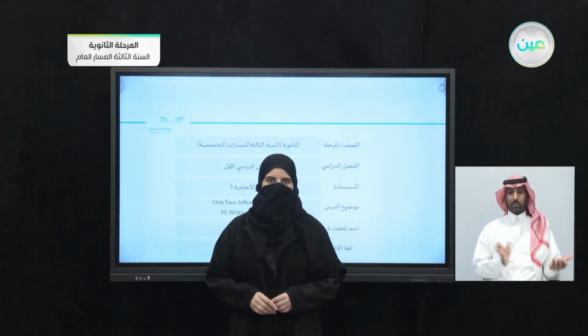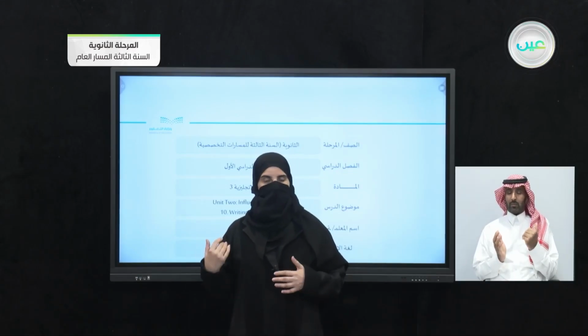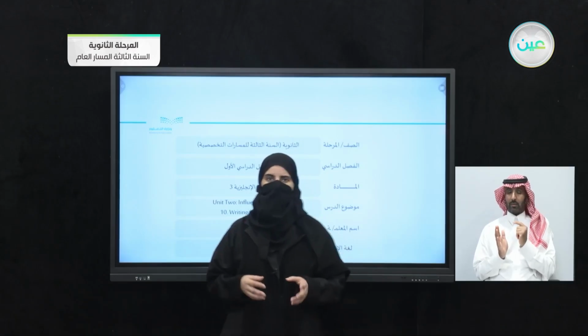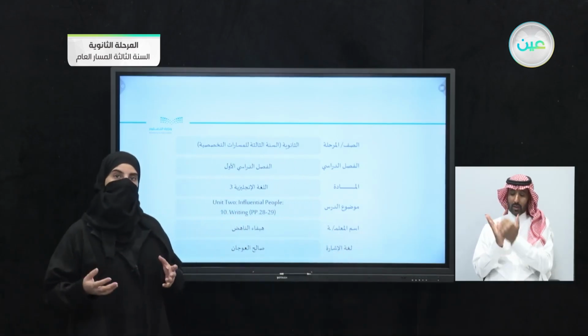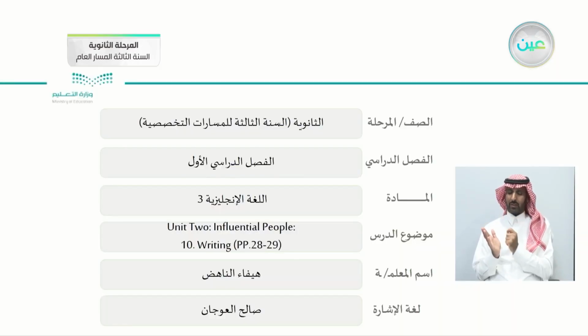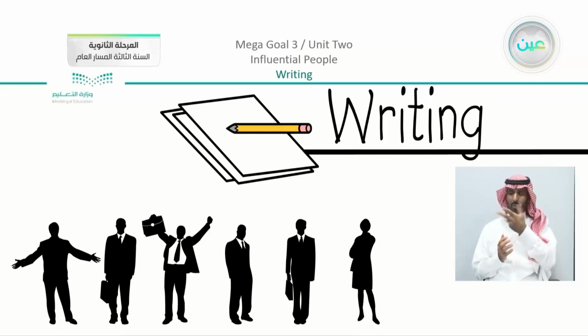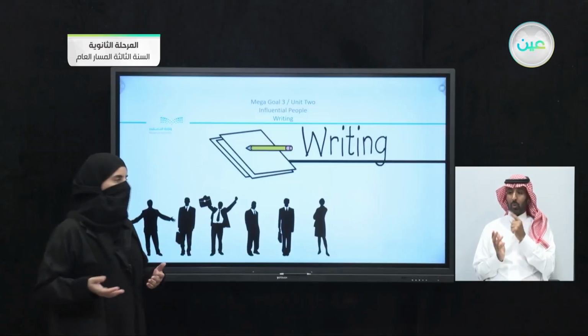Welcome back, dear students. We had our writing lesson, the previous one. The first part was actually an interesting part. We are going to write descriptive essays, if you recall. Now we're going to just revise what we took in the first part of the writing. Of course, we are going to go back to the basic topic of the unit, which is influential people. We are going to write a descriptive essay describing an influential person that you admire.